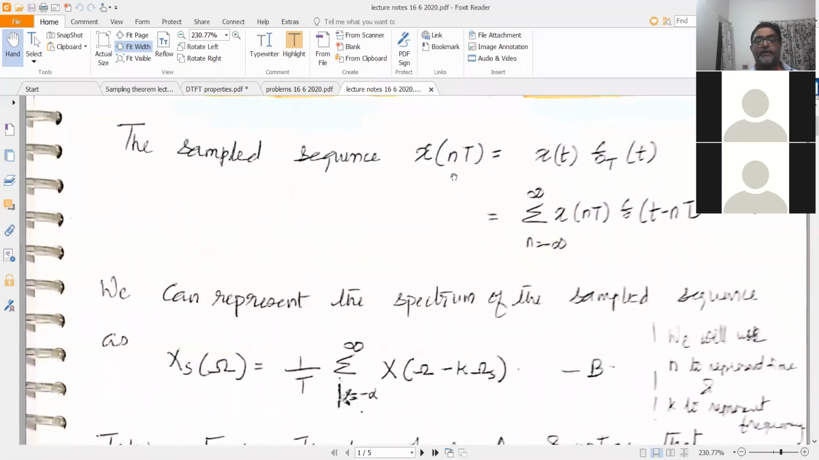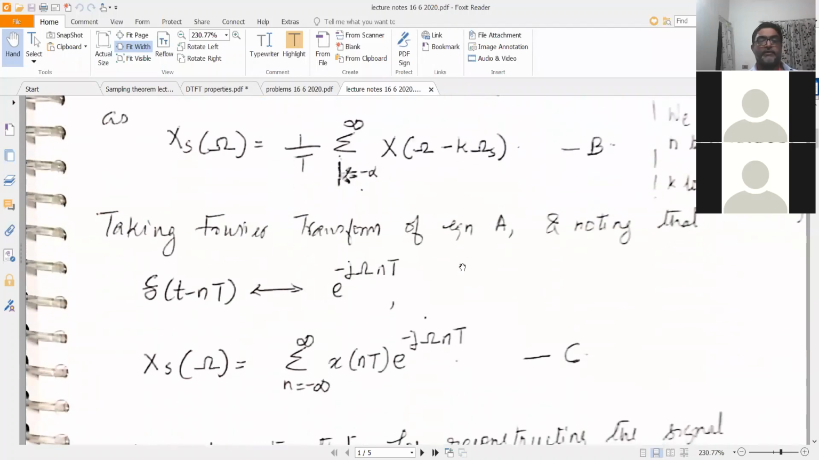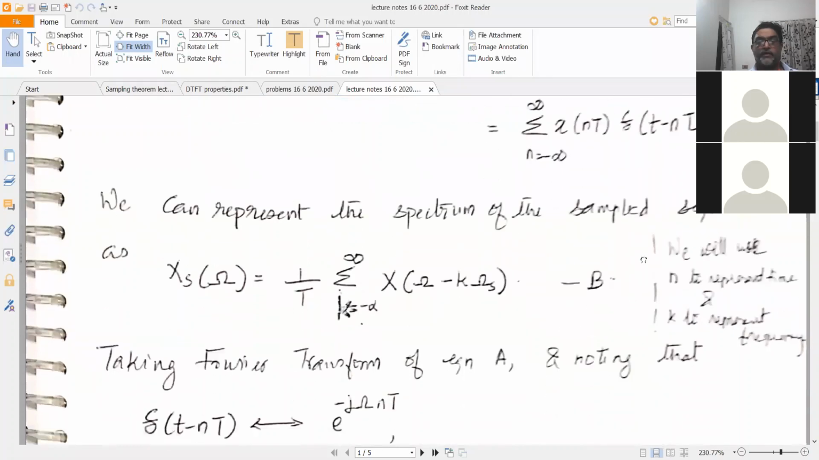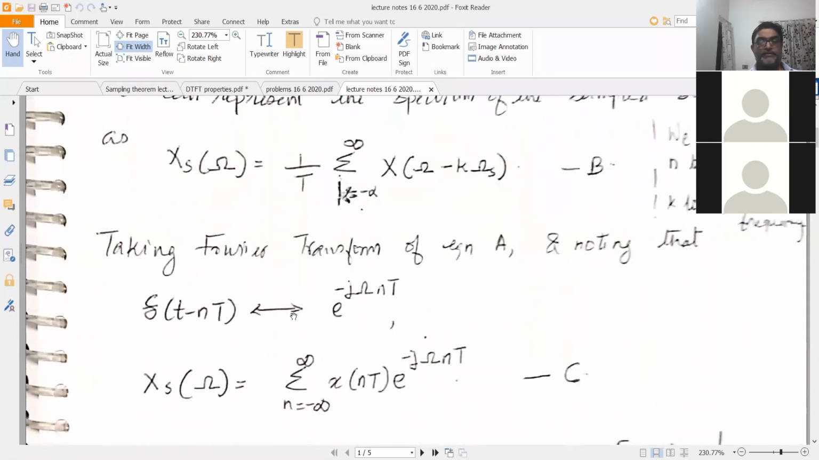Now what we'll do is we have this expression for x of nT, the sampled sequence, and then we will compute the Fourier transform of it. x s of t is equal to sigma n equal to minus infinity to plus infinity x of nT delta of t minus nT. So we will compute the Fourier transform of that sequence. If you take the Fourier transform of equation A, noting that delta of t minus nT is Fourier transform to e raised to minus j omega nT, since delta of t is Fourier transform to 1.